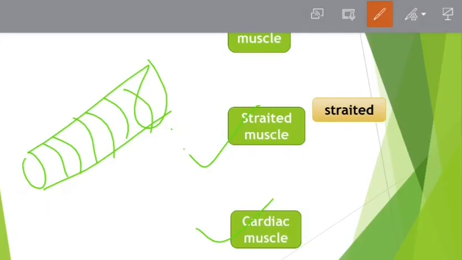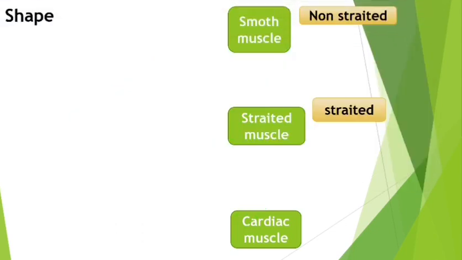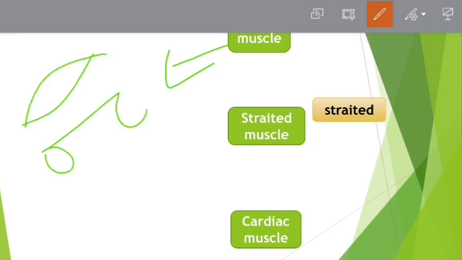So smooth muscles are non-striated, meaning this smooth muscle that you saw, spindle shaped with pointed ends, does not have this striation. No striation is present in smooth muscle. They are smooth like this. So no striations are present in this muscle, so they are called smooth muscle. They are non-striated. Striated muscles obviously have striation, so they are called striated muscle.